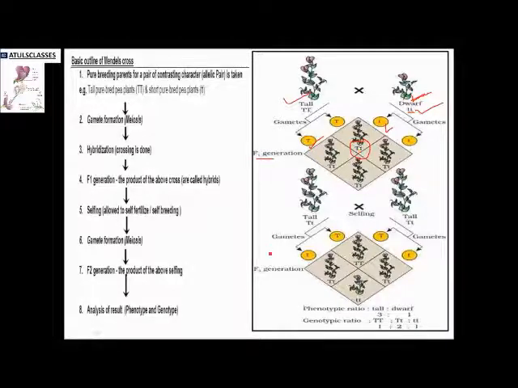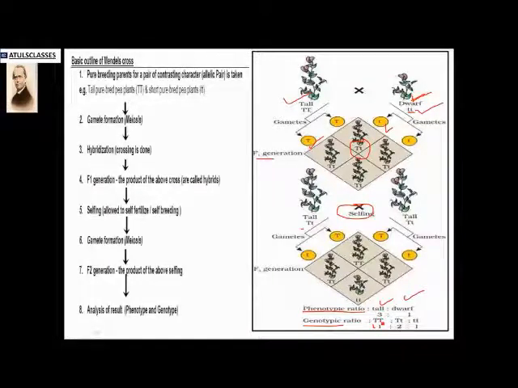When the F2 generation was obtained by selfing, we obtained the phenotypic ratio, that is the expressed character, as 3 tall and 1 dwarf, and the genotypic ratio as 1 pure homozygous dominant, 2 heterozygous dominant, and 1 homozygous recessive.